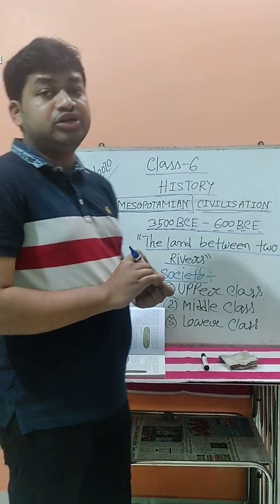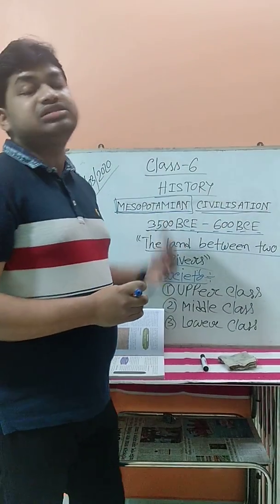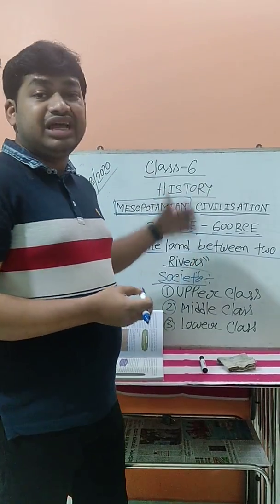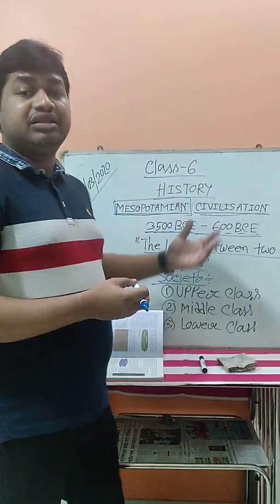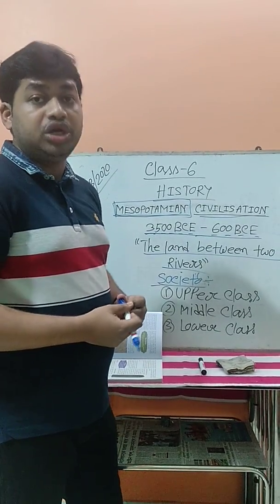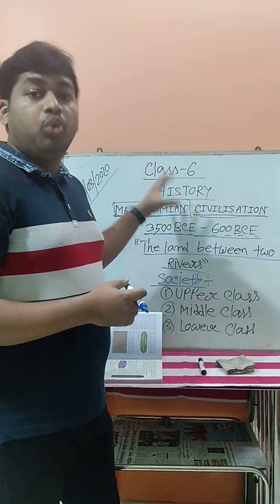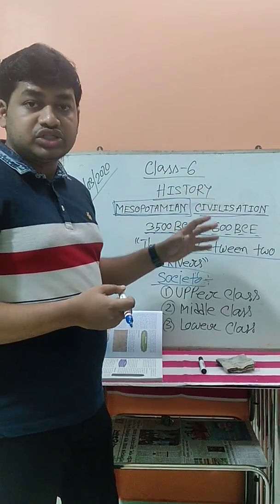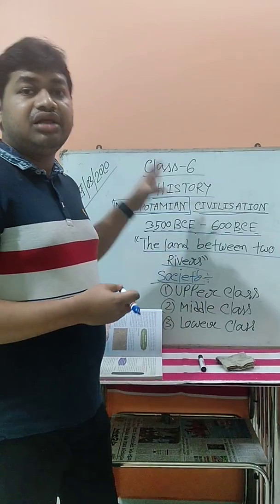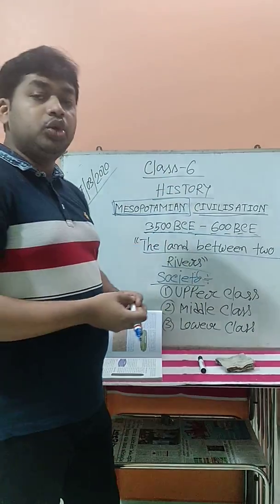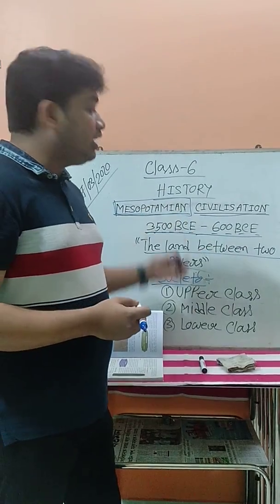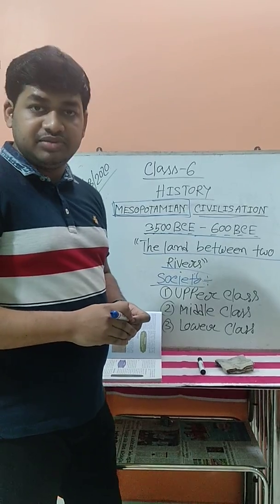Now, this civilization is mainly divided into two parts, the northern and the southern. The northern part was held by the Assyrians, and the southern part is known as Sumer. Three main empires ruled the Mesopotamian civilization. What are the names of these empires? The Babylonians, the Assyrians, and the Sumerians. And the first empire to rule in the Mesopotamian civilization was the Sumerian civilization.